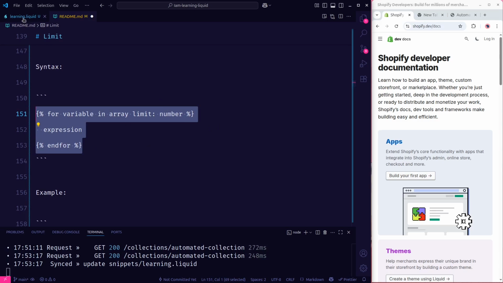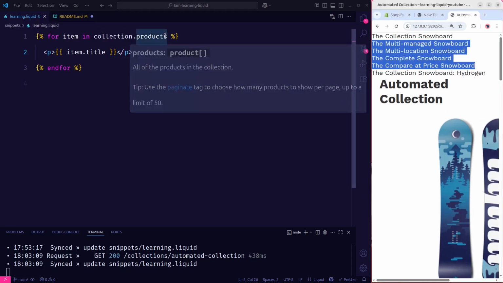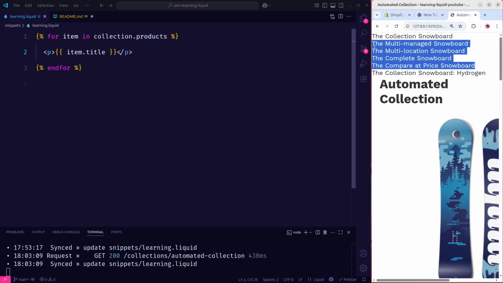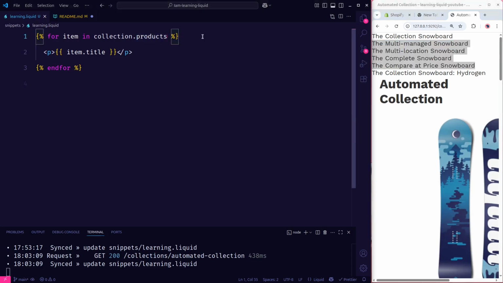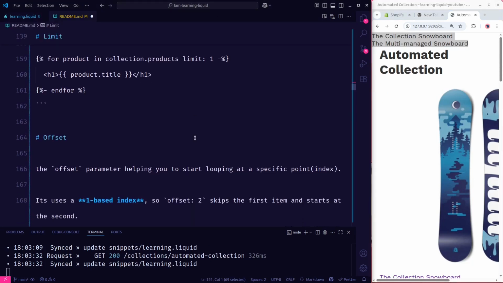Let's try this example. We looped through collection.products. We have like 6 products here. Let's say I want to limit this collection to only show 2. So I will write the keyword limit like this, then a colon and 2, because I want to limit it to 2. If I save it, we're going to have only 2 products shown here. Very straightforward, very simple.